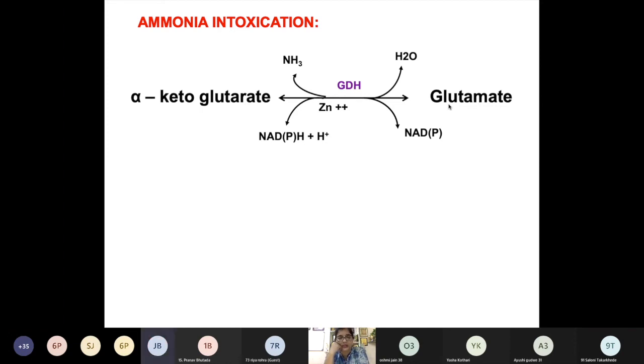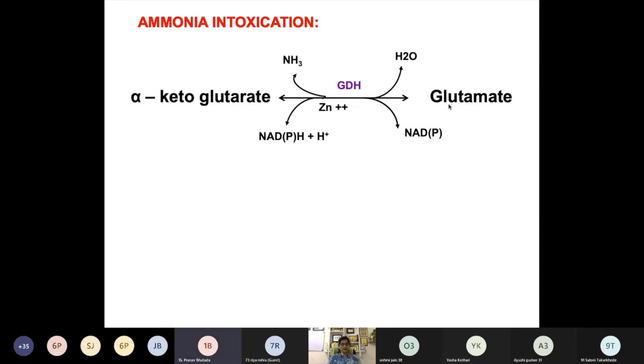क्या होगा? How does it affect the TCA cycle? आपको अमोनिया इंटॉक्सिकेशन पे शॉर्टकट आता है. Decrease in the glucose synthesis. What is the important role of the TCA cycle? Why does our body need the TCA cycle? This is known as the central metabolic pathway.